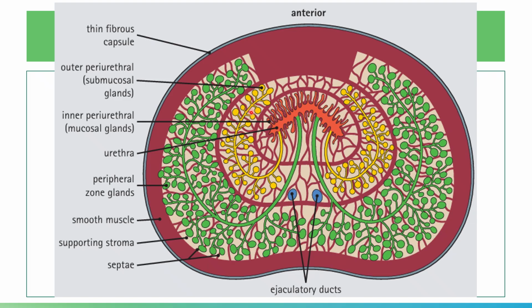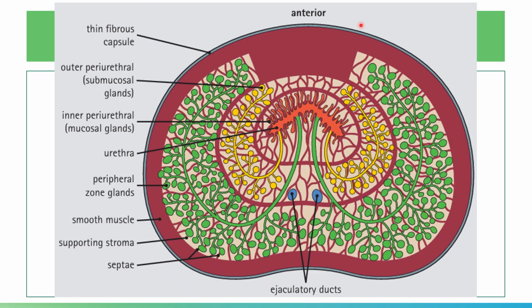The outer periurethral glands are more numerous and open into the urethra through short ducts.